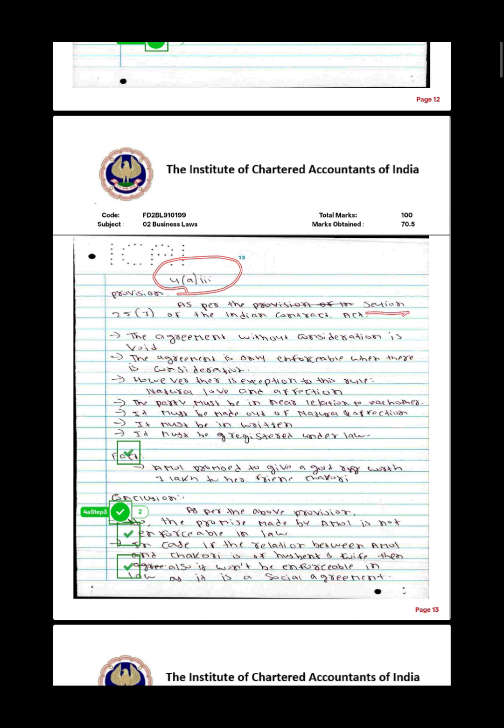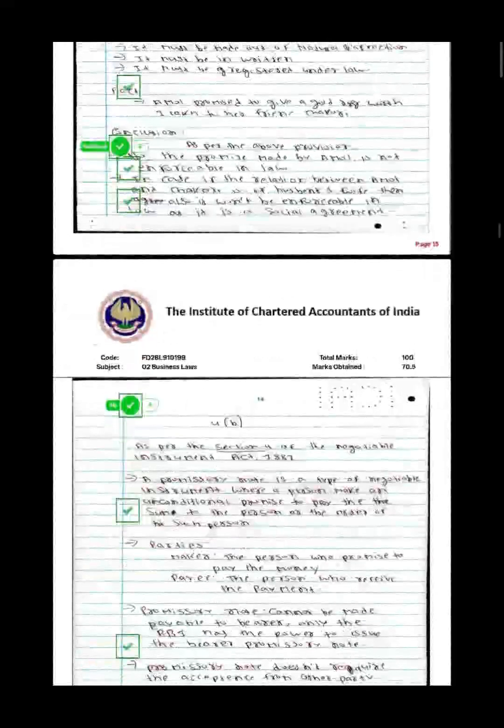with the section number, but this time I didn't highlight this section number, although I have written my answer in arrow, fact, and conclusion. And again you can see that I was able to score 2 marks.